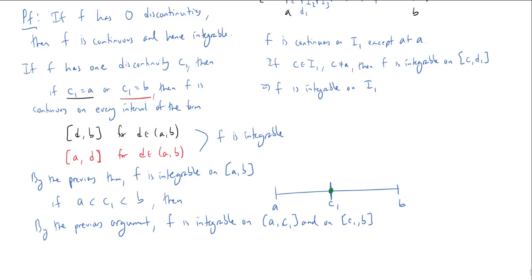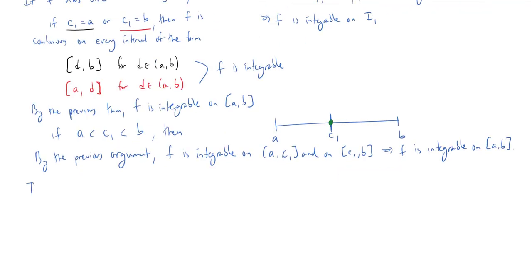Okay, but we proved in the previous video, integration across a divided interval, that if you're integrable on both of these subintervals, then you're integrable on the entire interval. So you are integrable on AB. Okay, so that handles the case where we have one discontinuity.